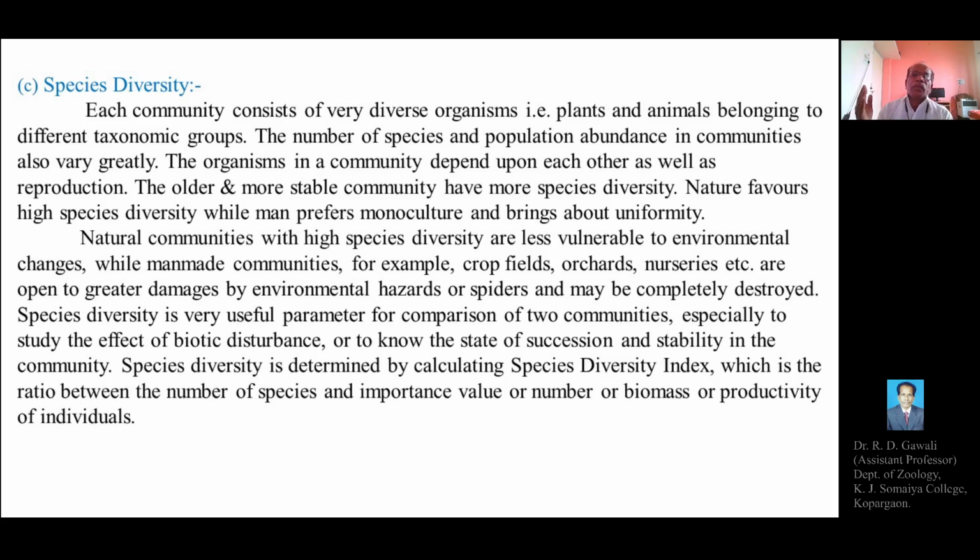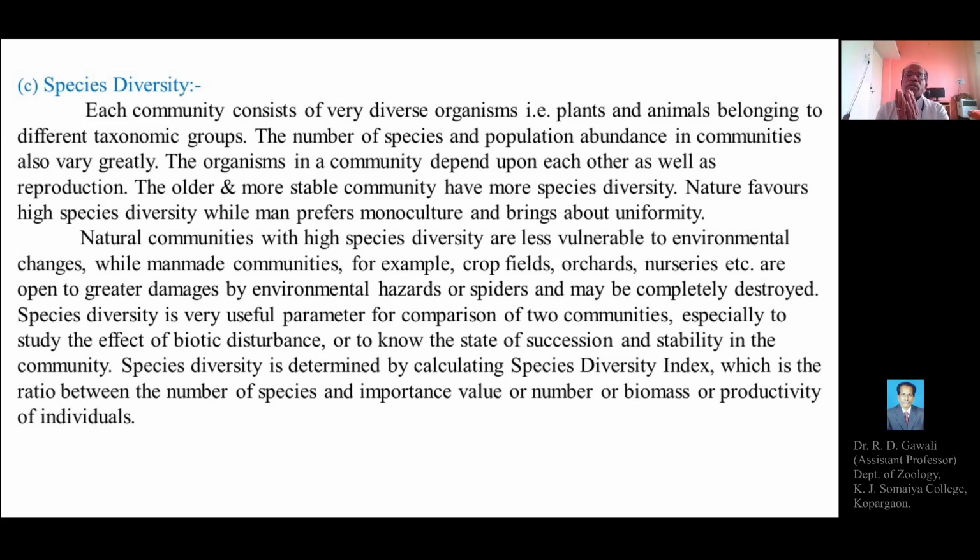But the population abundance is different. The definition of population means the total number of organisms or members present in a particular or single species. Whatever the total number of individuals present in a single species is called population abundance. Out of the total number of species present in the community, one of the species will have the maximum number of individuals, and that is called the population abundance in the community.